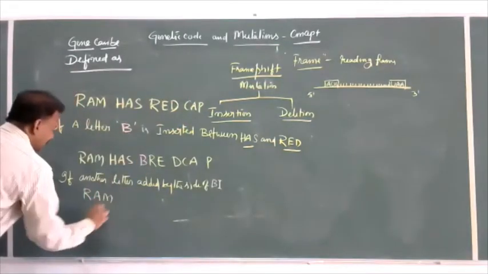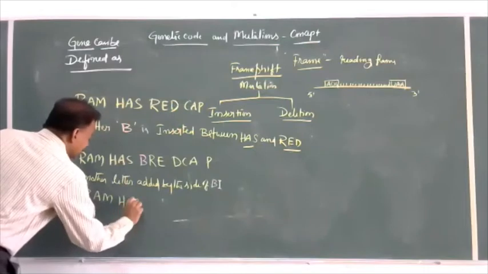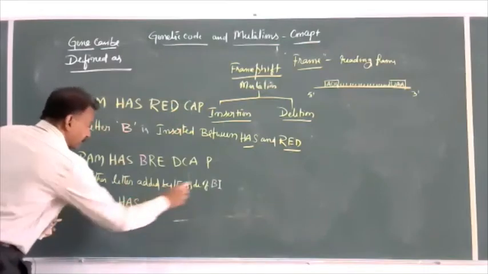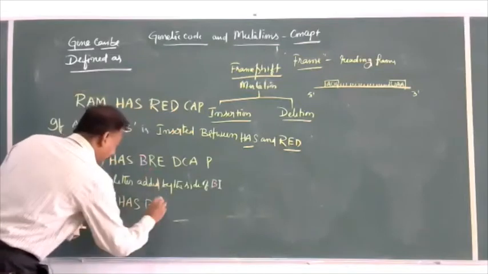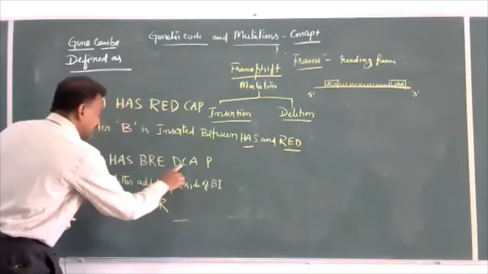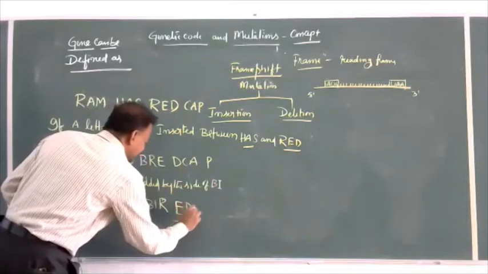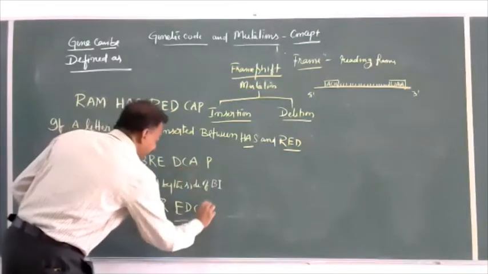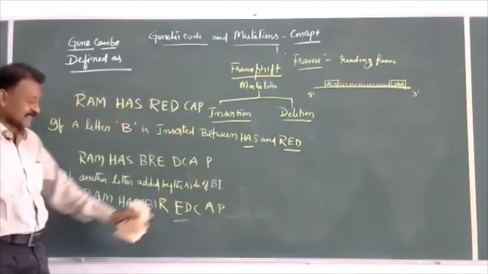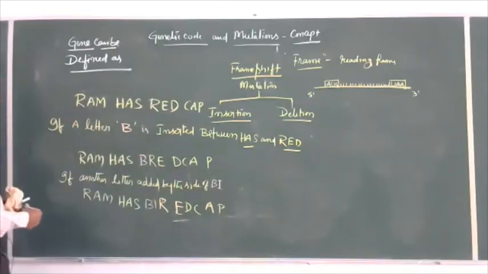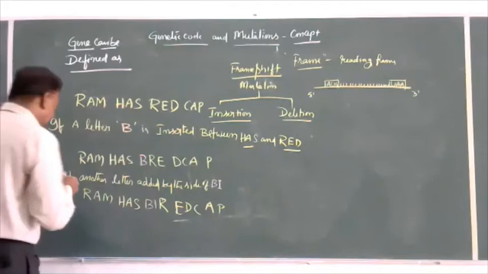Ram has B-I-R-E-D-C-A-P. There is no meaning. There is no meaning.